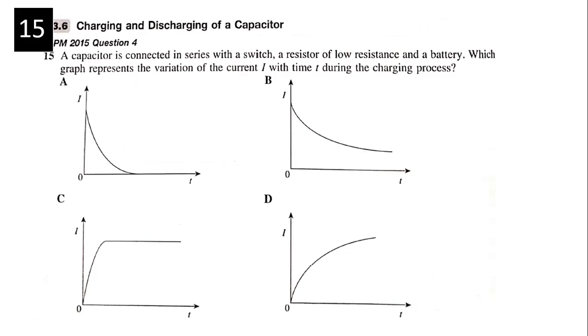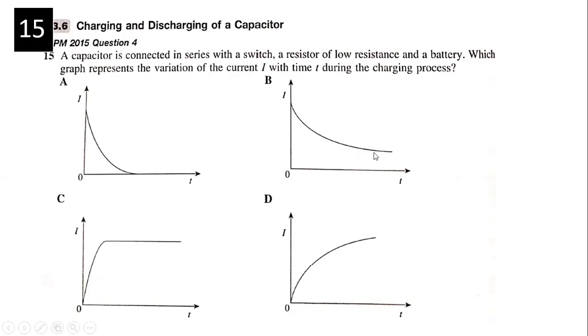A capacitor is connected in series with a switch. Okay, what's the answer for this one? Discharging. Which graph represents the variation of current with time during the charging process? Memory work.